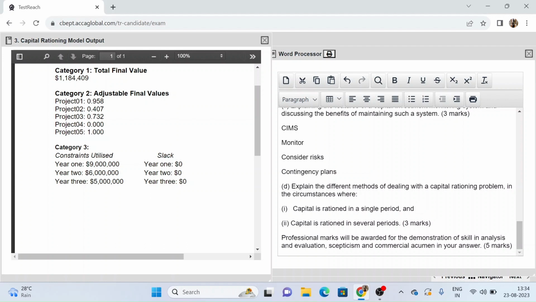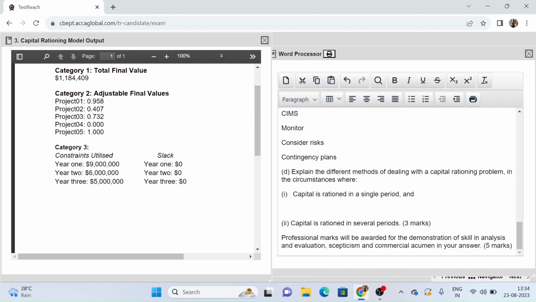So now in a single period capital rationing problem, what you can do is rank the projects according to the profitability index, which is the NPV divided by the capital investment needed. So this problem can be solved by ranking based on profitability index. Ranking what? Ranking the projects. So we will rank the projects based on our profitability index.